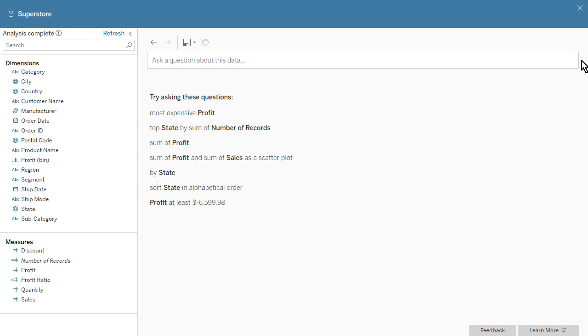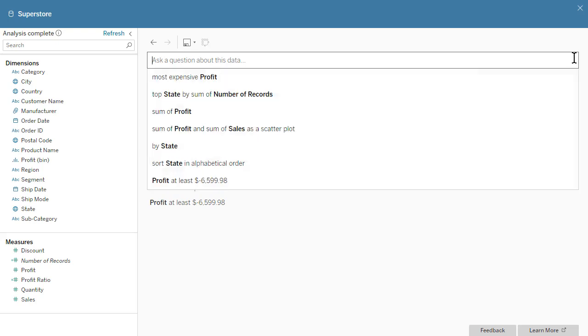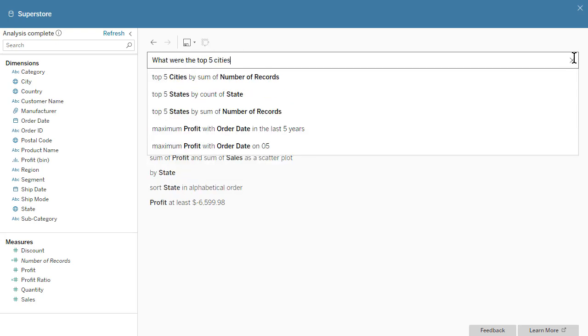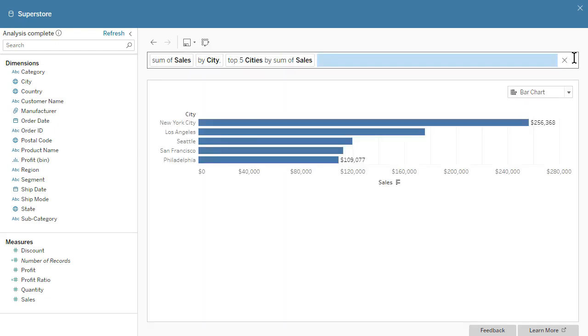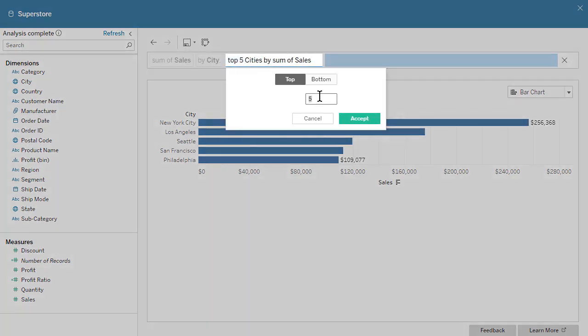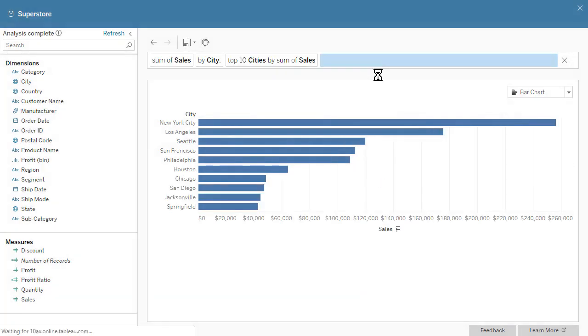We specify the number of results by asking questions such as, "What were the top 5 cities based on sales?" We can click on Top to modify our top or bottom selection. Now the top 10 cities are displayed.